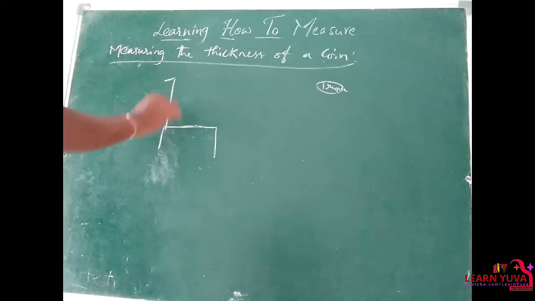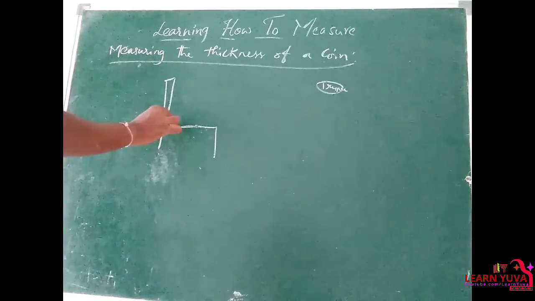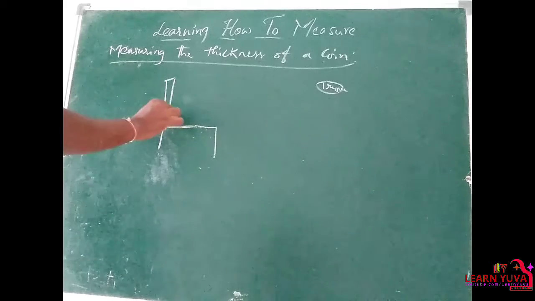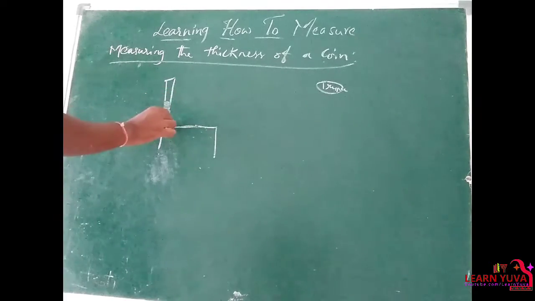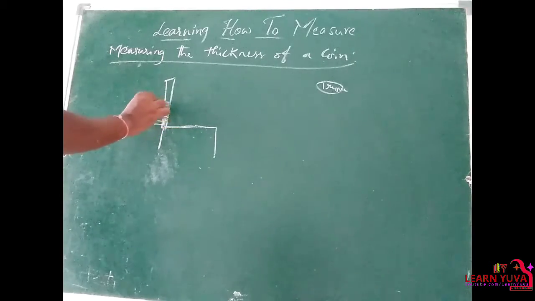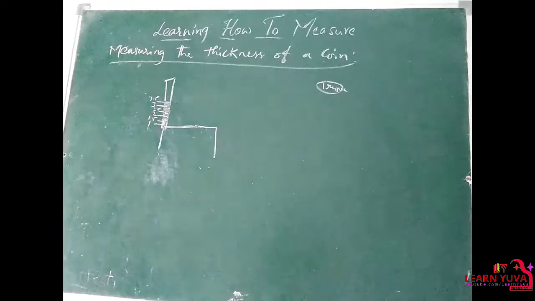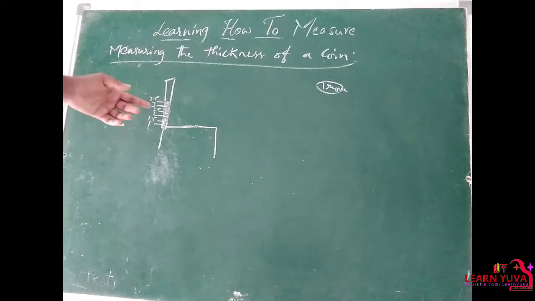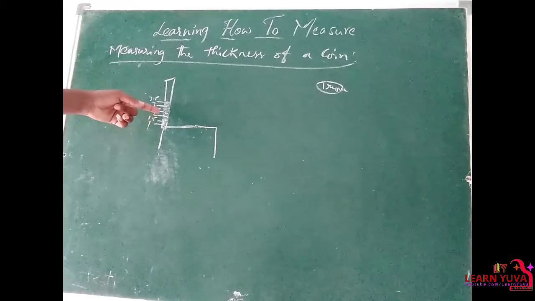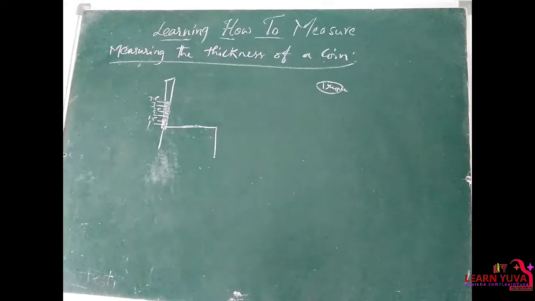Take a table and fix a meter scale vertically to the table. It is 1 centimeter, 1.5, 2 centimeters, 2.5, 3 centimeters, 3.5, for suppose. So that is the scale.